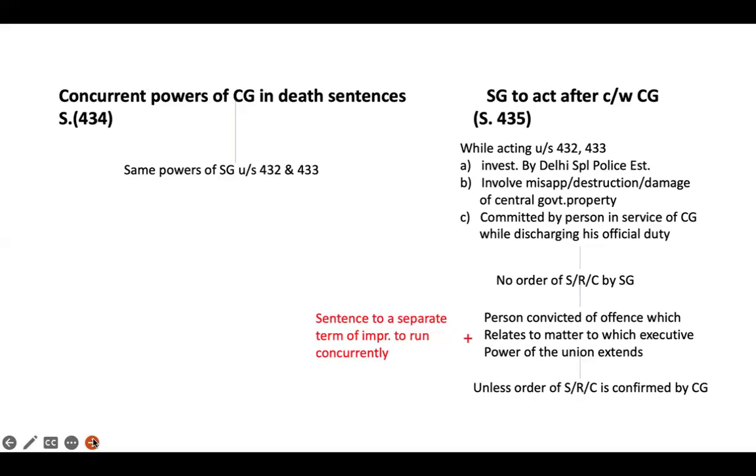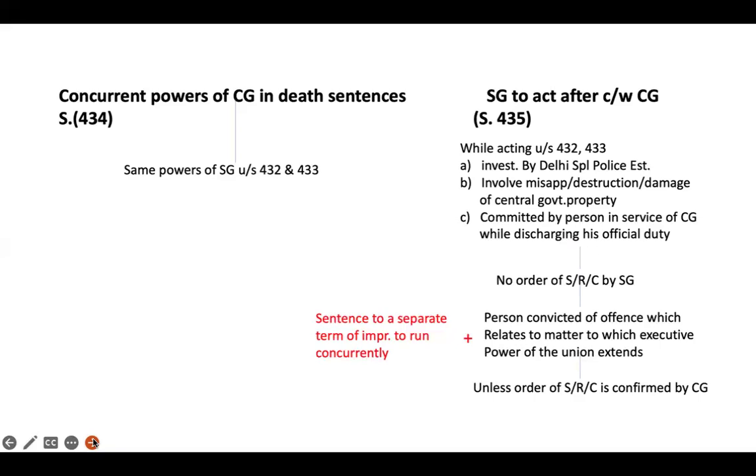Other agency here can be the CBI, it can also be the National Investigating Agency, etc. The second category is where the offense involves misappropriation or destruction or damage to any property belonging to the central government. The third category is where the offense was committed by a person in the service of the central government while discharging his official duty.